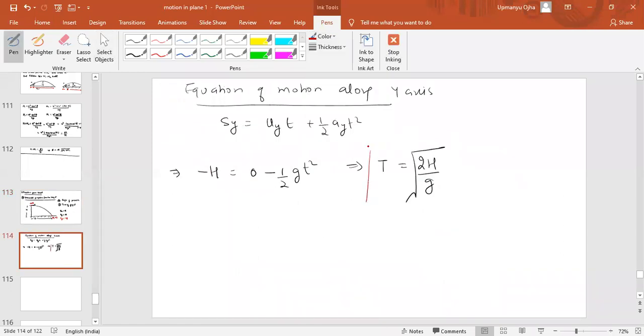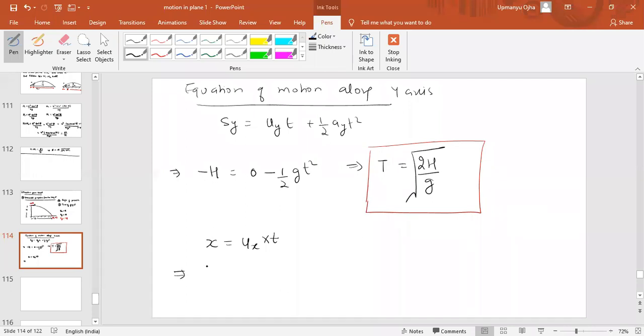Now can you find the range of this projectile? To find the range, we have to apply the equation along the x-axis. So range, or you can say displacement along the x-axis, will be equal to ux into t. If we are taking the range, then t will be the time of flight.